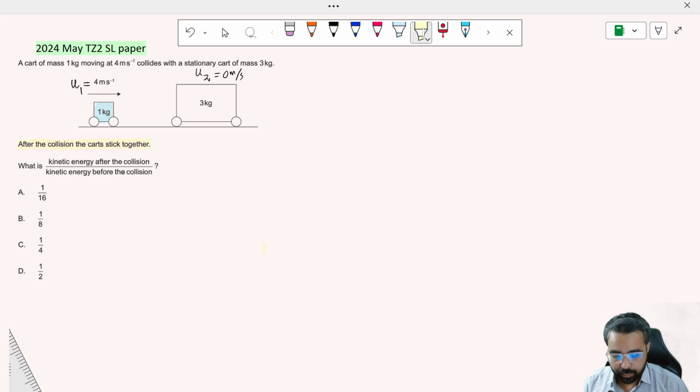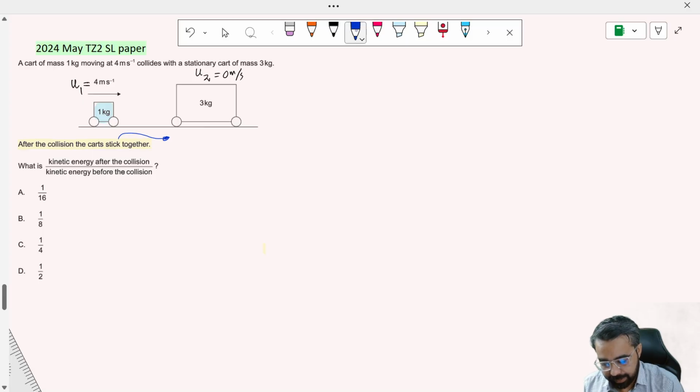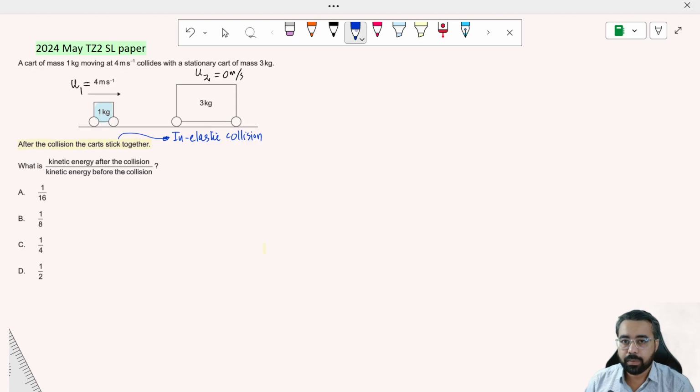stick together, which means, dear students, that first of all, it is a perfectly inelastic collision. But even in this inelastic collision, we know if there is no external force exerted on the system, then the change of momentum of the system is zero. It means that you can apply the law of conservation of momentum, but energy will be lost, and that will be lost in the form of other energies, sound and a small amount of heat.